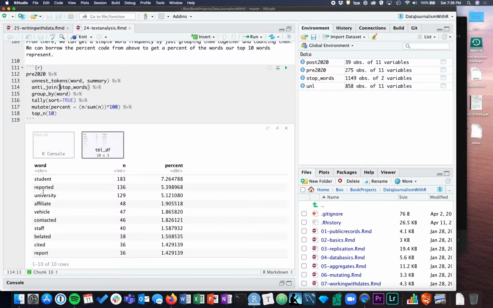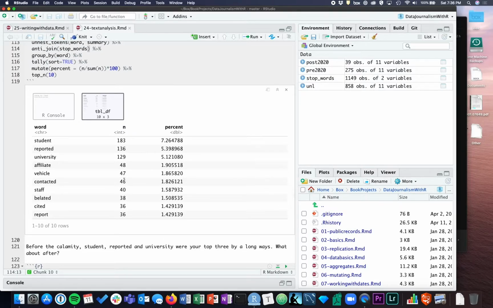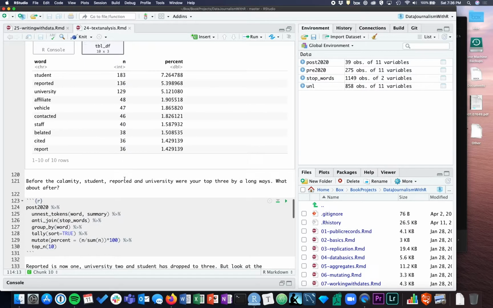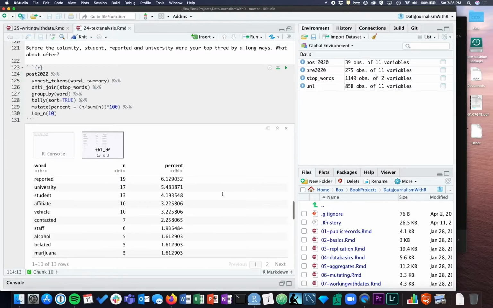Student, reported, university by a long ways. There's a big gap between university at 129 and affiliate at 48. Vehicle, contacted, staff, belated, cited, report. All of those round out the top 10. Now, after the calamity, what is the most common word?